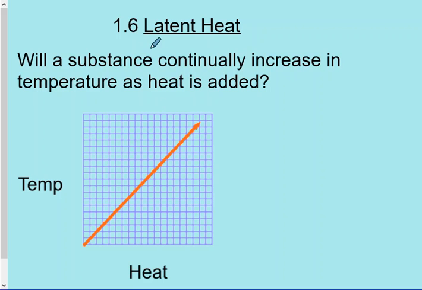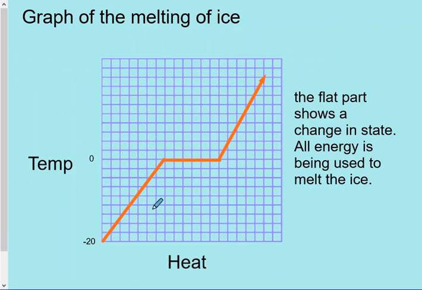Hey everyone, here's our notes for 1.6 latent heat. So latent heat has to do with, as we keep adding heat to a substance, what happens to its temperature? As I keep adding heat, will its temperature continually rise at a constant rate? Or what will happen? A quick answer is no, it will not continue to rise at a constant rate.